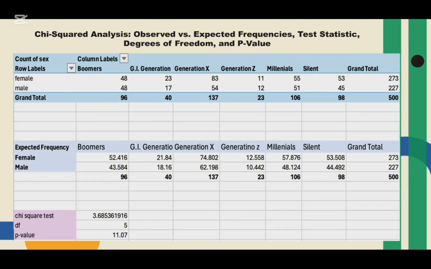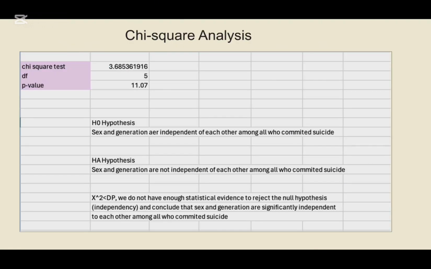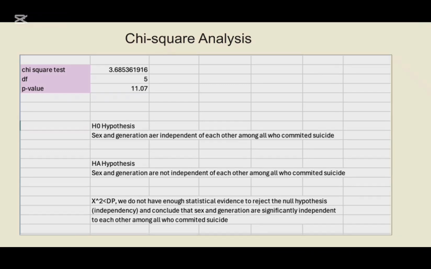Here is our chi-squared analysis. On the upper portion is the observed frequency, and on the lower portion is the expected frequency. Our null hypothesis is that sex and generation are independent of each other among all who committed suicide, and our alternative hypothesis is that sex and generation are not independent of each other among all who committed suicide. With the values we obtained, we do not have enough statistical evidence to reject the null hypothesis. We conclude that sex and generation are independent of each other among all who committed suicide.